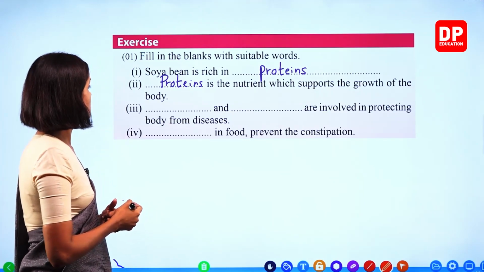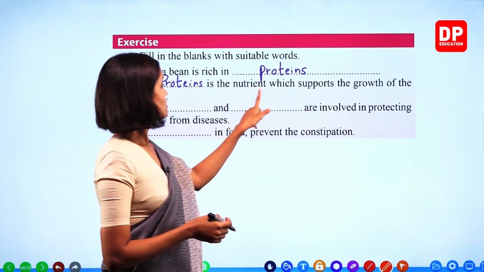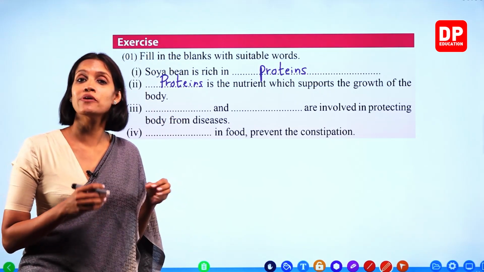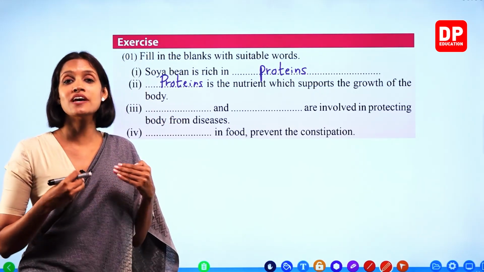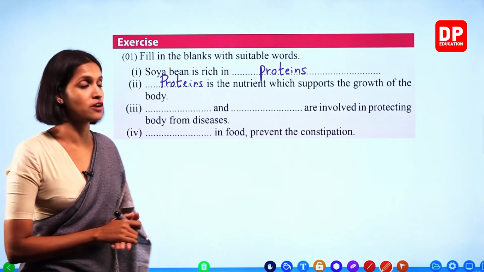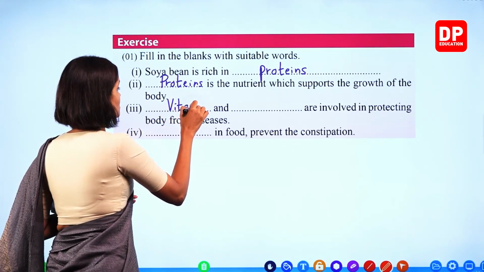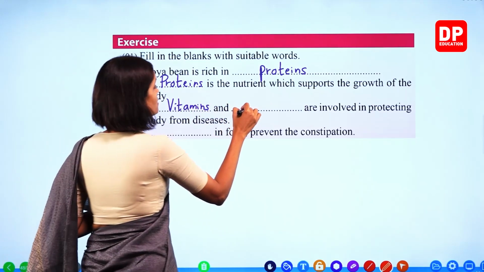Number 3. Blank and blank are involved in protecting body from diseases. Now I explained to you all, vitamins and minerals can protect your body from diseases. Okay? Vitamins and minerals.